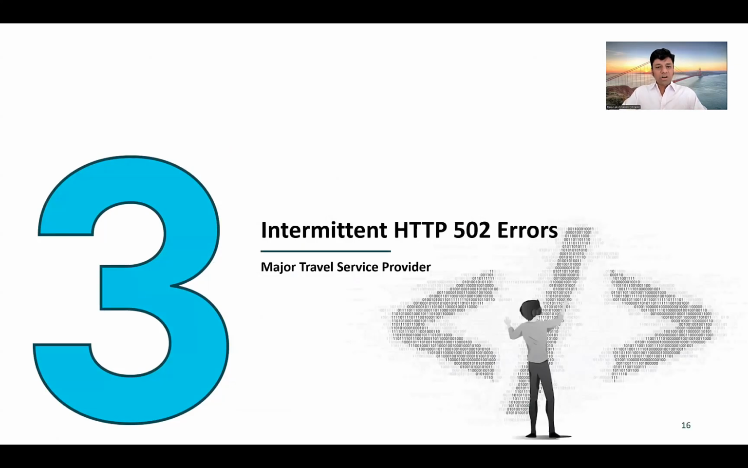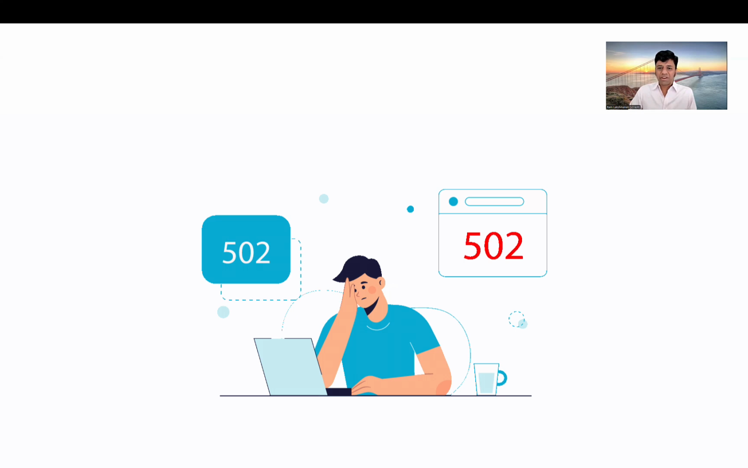So now let's move on to our third case study. Intermittent HTTP 502 errors. And friends, this problem happened in a very major travel service provider. They do airline ticket reservations. It's a platform that processes like 70% of North America's overseas ticket reservations. So they were getting intermittent HTTP 502 errors.